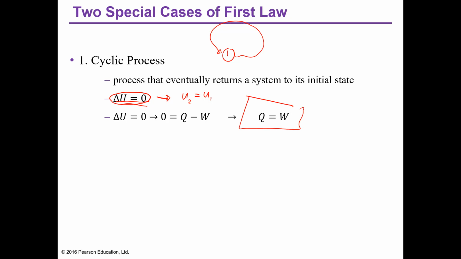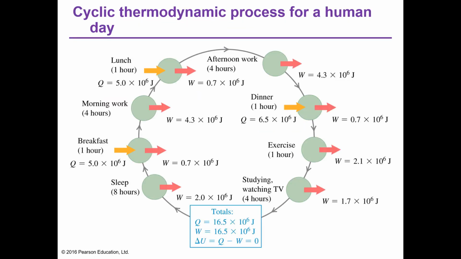So, for example, a person who doesn't gain weight doesn't change their state, their body doesn't change, because although they add heat, they also do work. So if the heat added is equal to the work done, then we call that a cyclic process. Okay? So this is the cyclic thermodynamic process for a human day.